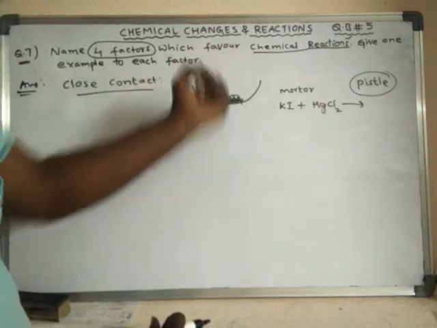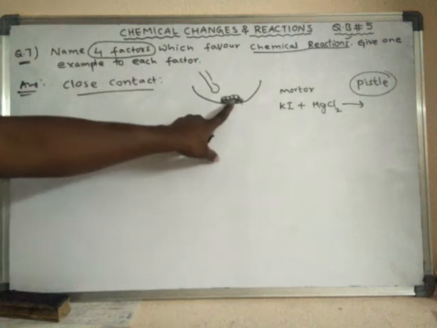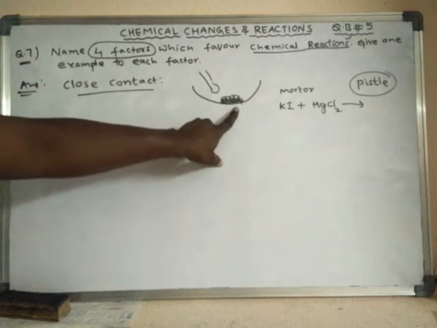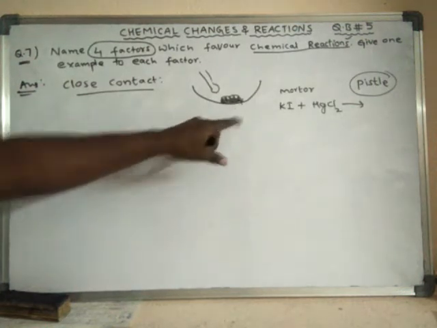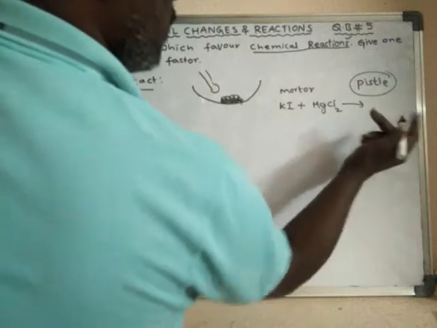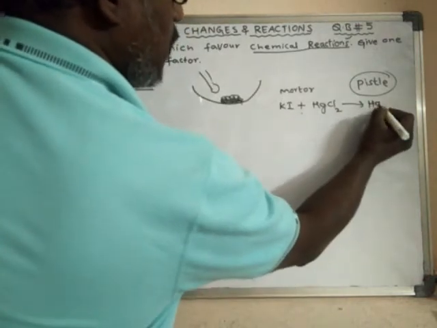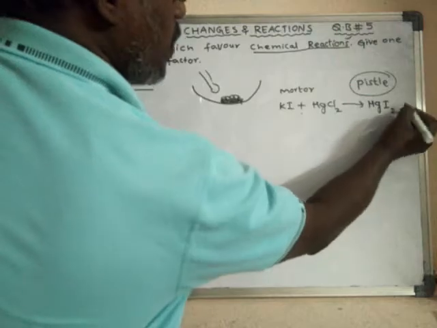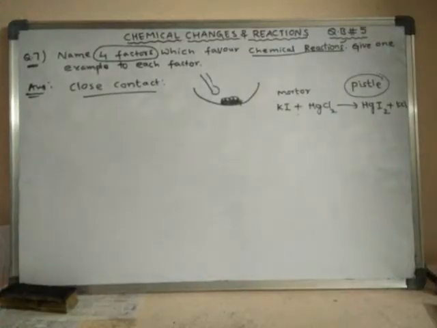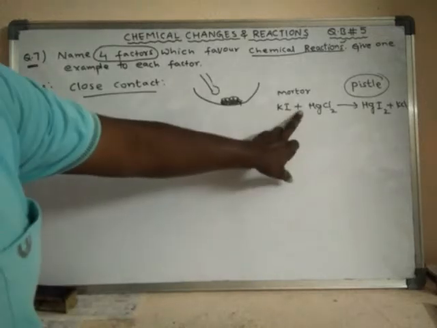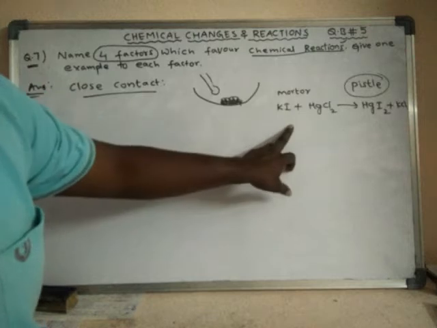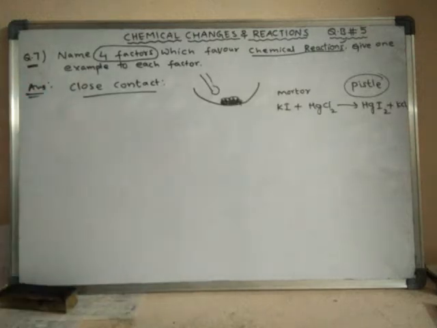Upon grinding properly, they come into intimate, very close contact, and they start reacting with each other to form mercuric iodide. So that means certain chemical reactions will take place only when the reactants are brought into close contact.